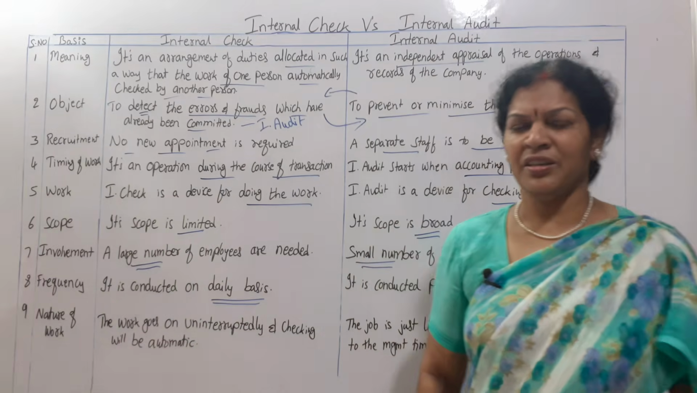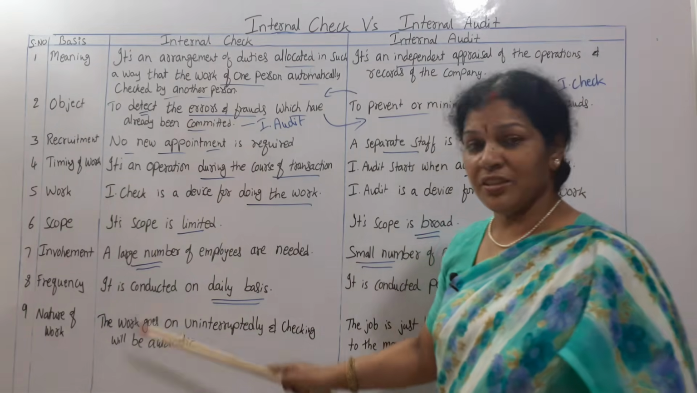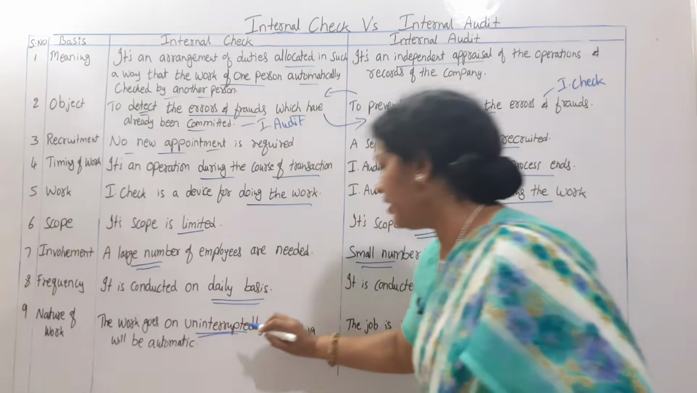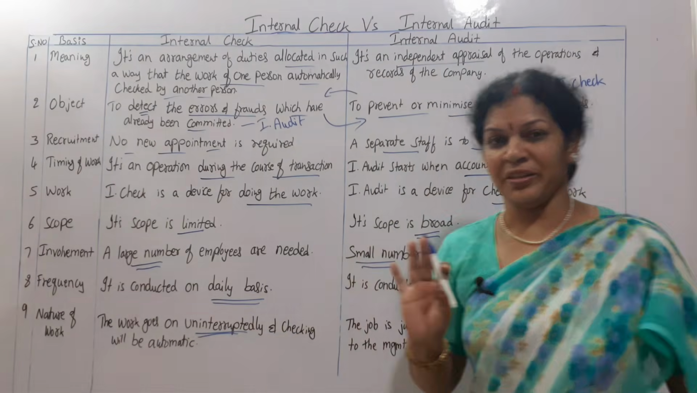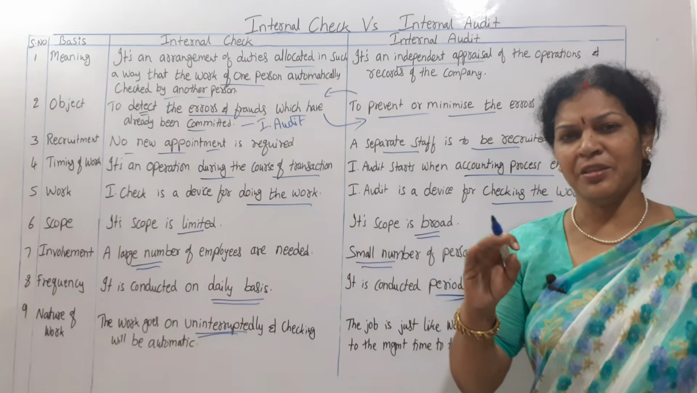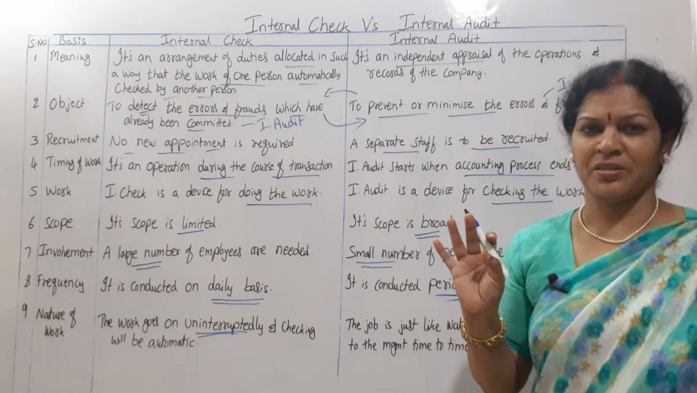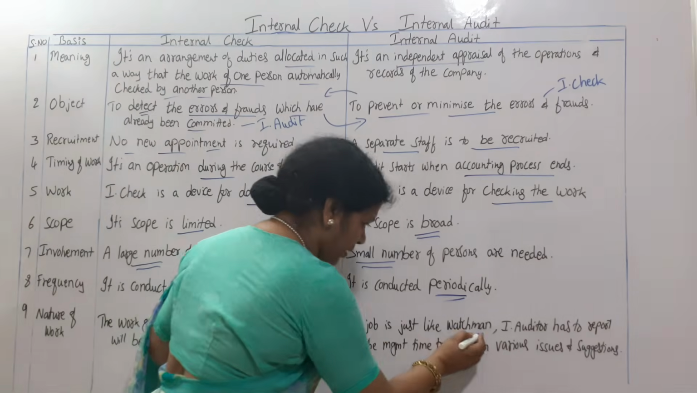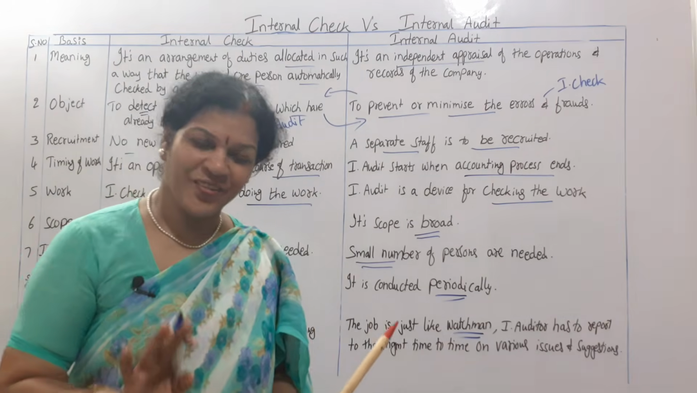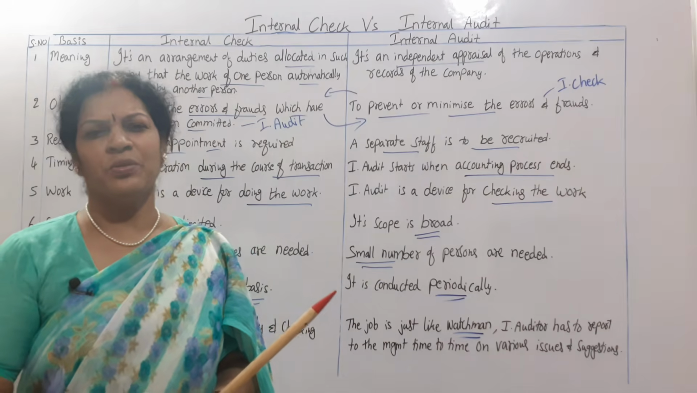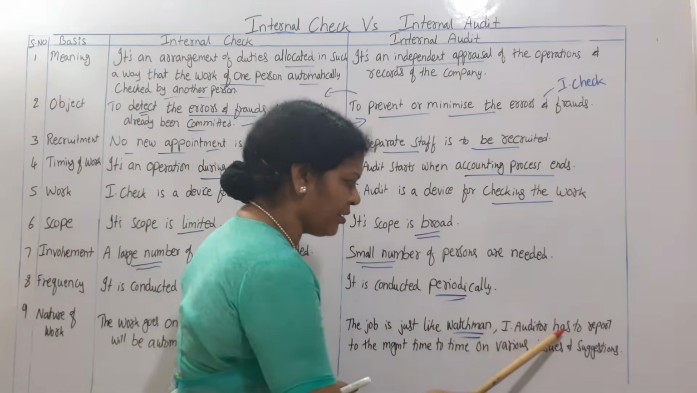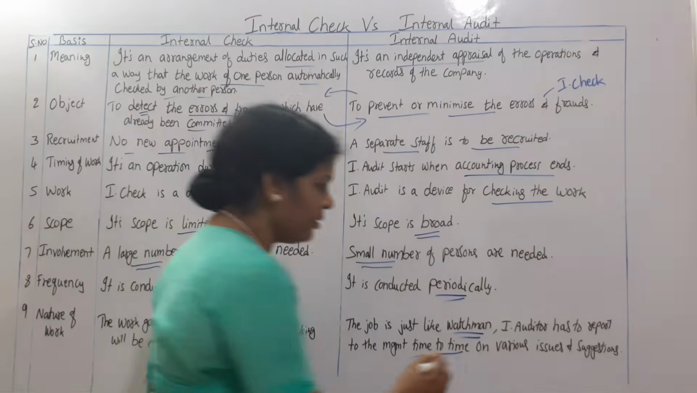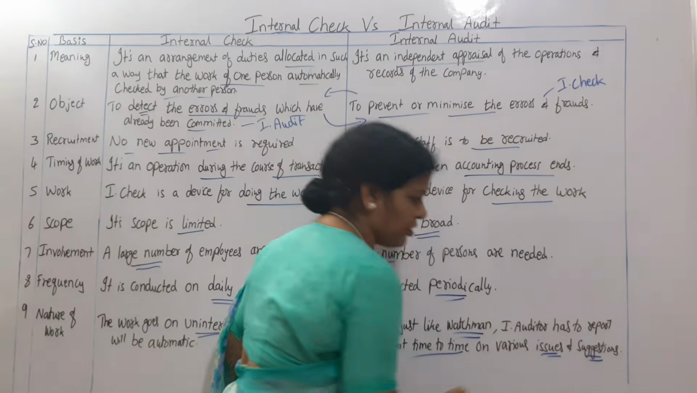Lastly, nature of work. If you see the nature of work in internal check, the work goes on uninterruptedly and checking will be automatic. Continuously the process goes on without any disturbance, and checking will be continuous. But whereas if you see the nature, the job is just like a watchman, not a hunting dog. Watchman's job means regularly he has to concentrate, and the internal auditor has to report to the management. What he has to report? Time to time on various issues and suggestions.